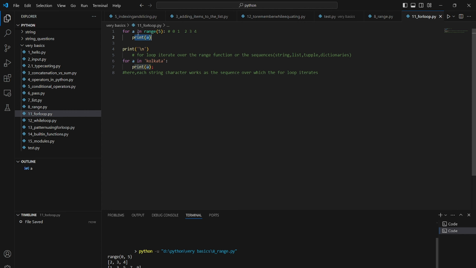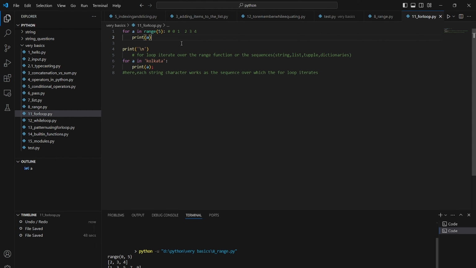And again in the second iteration. So the loop will iterate over these range values. If we give 5 here, then the iteration will be over these 5 values: 0 at first, 1 at second, 2 at third, 3 at fourth, and 4 at fifth.